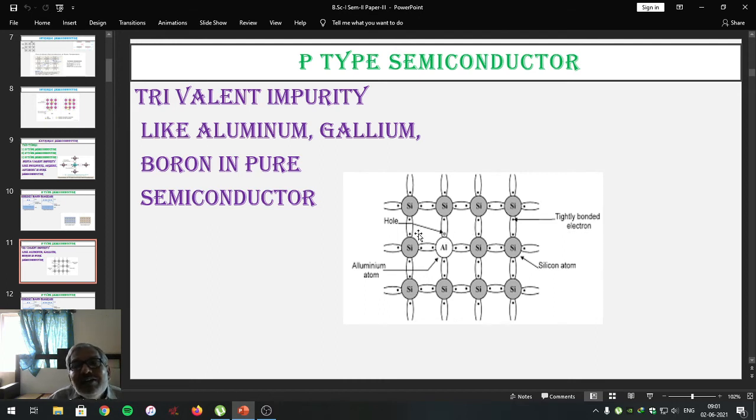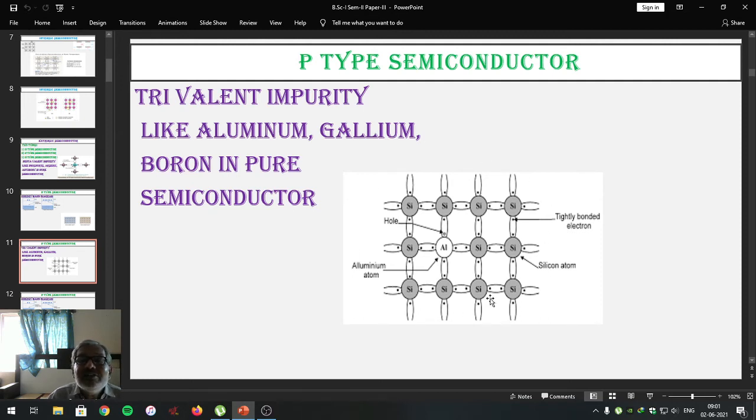By adding 1 aluminum atom to the pure silicon crystal, 1 hole is generated and 1 negative ion is going to be created. By adding a number of aluminum atoms into such a silicon crystal, a number of holes get generated, which are free in this particular structure to move from one place to another so as to make the respective atom stable.